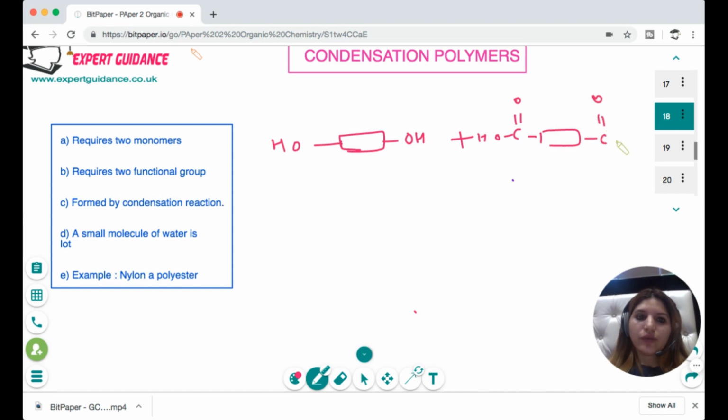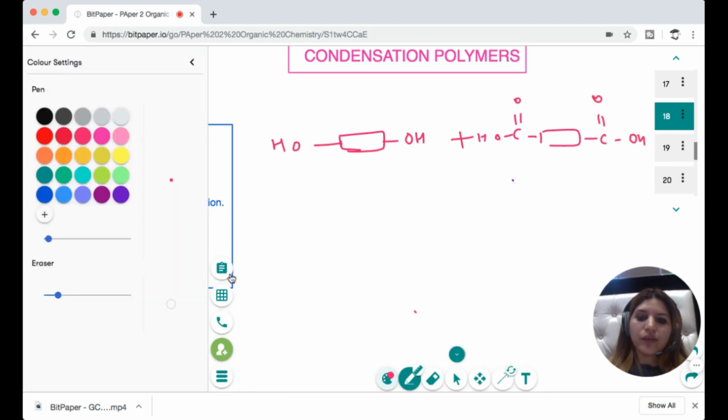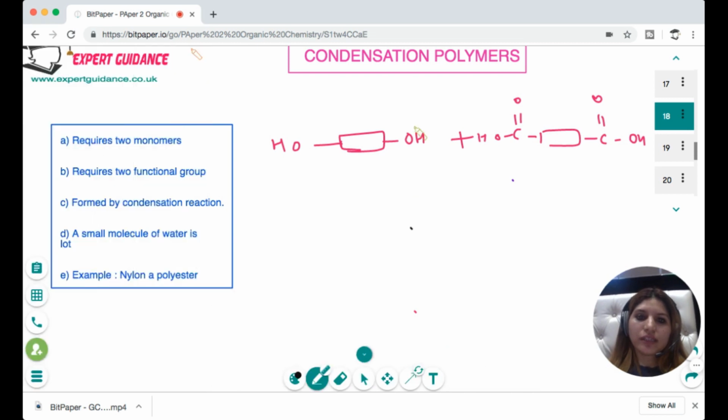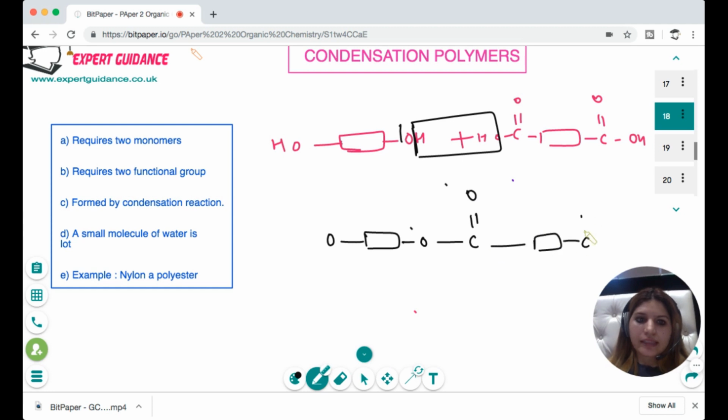Now, when we put them together, we will remove a molecule of water by a condensation reaction. So the hydrogen will be lost here, and the OH will be lost here. So what we are left with is O, and then C double bond O, and again C double bond O.